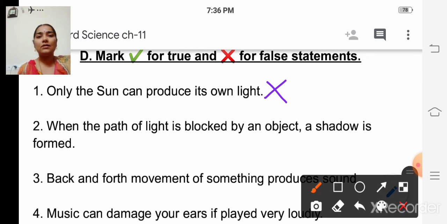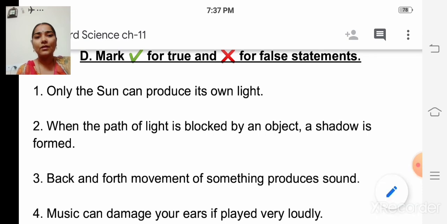The second one, when the path of light is blocked by an object, a shadow is formed. True or false? It's true, isn't it? So we have to write tick mark.